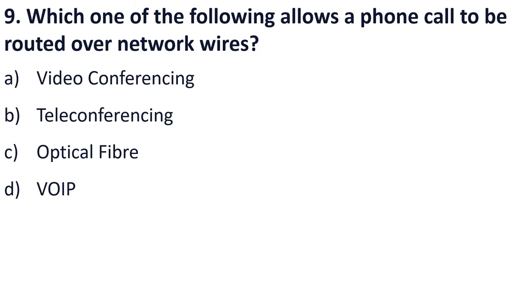Okay. Next is, which one of the following allows a phone call to be routed over network wires? So the right answer is option D, Voice over Internet Protocol. This has allowed us to make a phone call over the network.